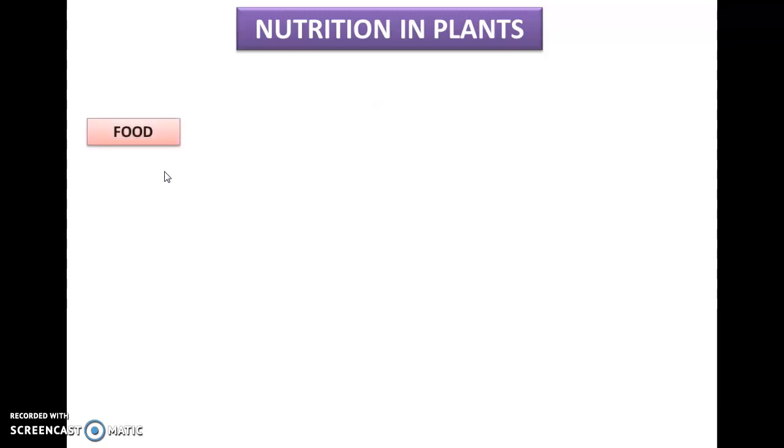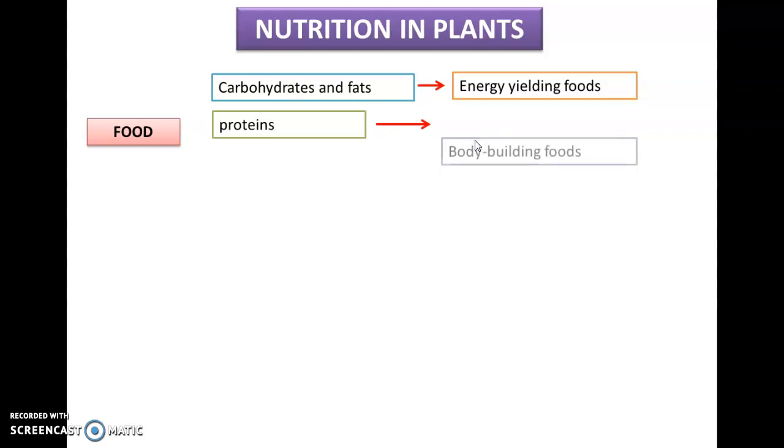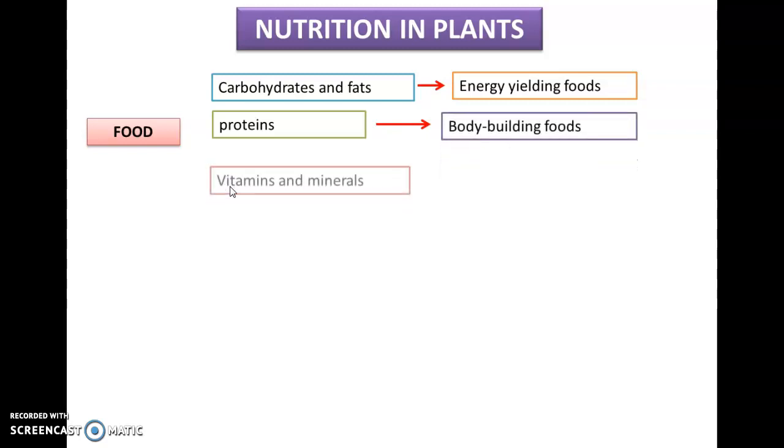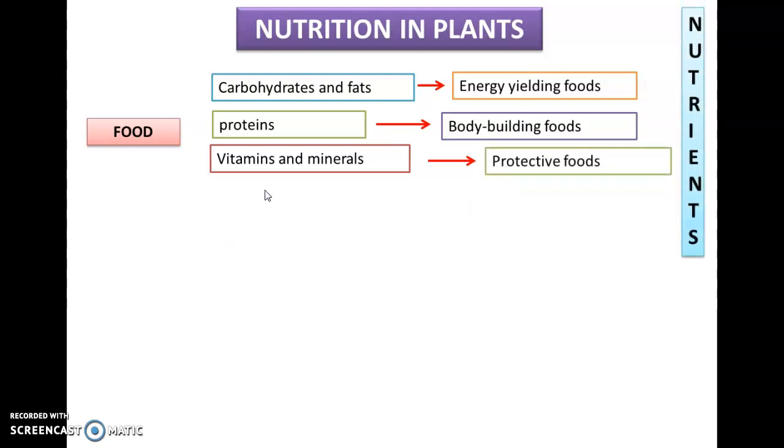Nutrition in plants. We know that food gives us carbohydrates and fats, which are used for energy, and proteins also help in bodybuilding. Vitamins and minerals protect us from various diseases. Together these components are collectively known as nutrients.